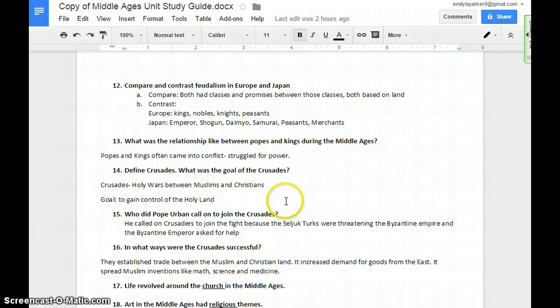And then who did Pope Urban call to join the Crusades? He called on crusaders to join the Crusades. And he called on them to join the fight because the Seljuk Turks were threatening the Byzantine Empire. And the Byzantine Emperor was nervous and he asked for help from the Pope. And so the Pope told the crusaders to join the fight against the Muslims.